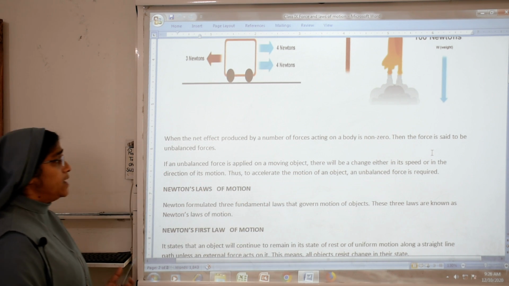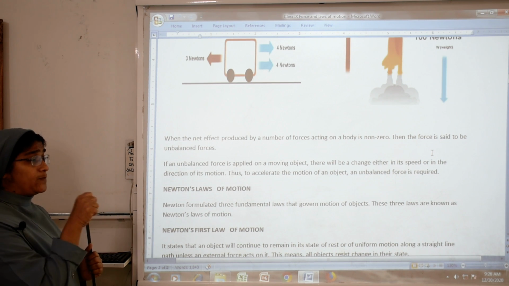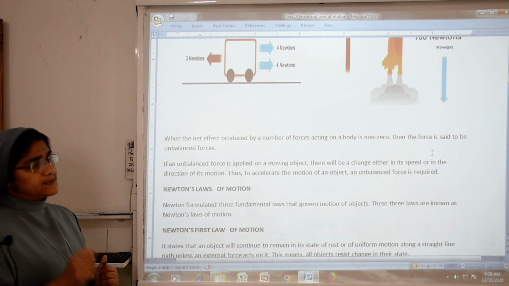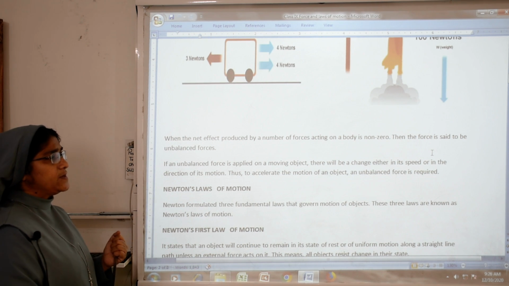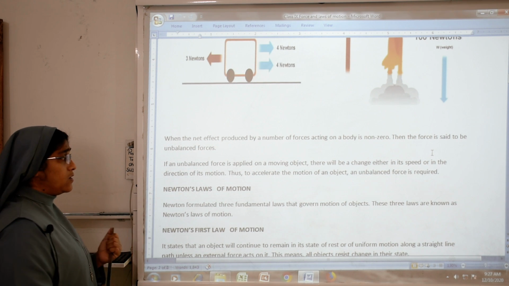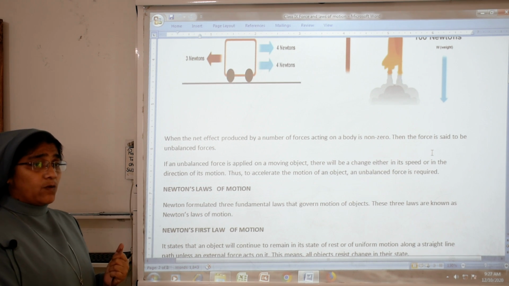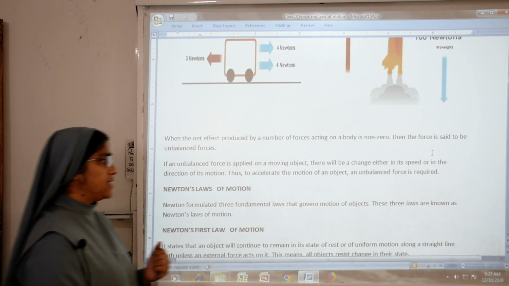Why? Because to accelerate the speed of the motion of an object, an unbalanced force is needed, not a balanced force. Balanced force means the net force is 0, while unbalanced means non-zero. So to accelerate the motion of any body, unbalanced forces are needed.